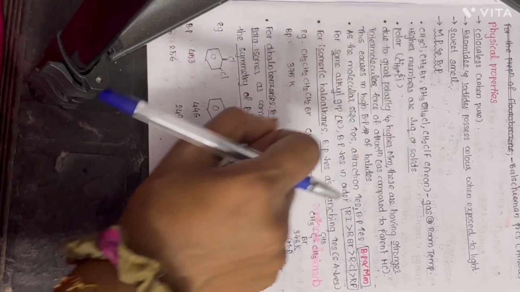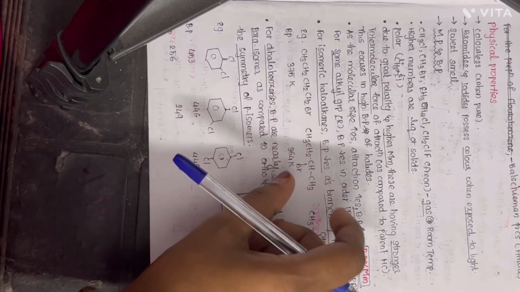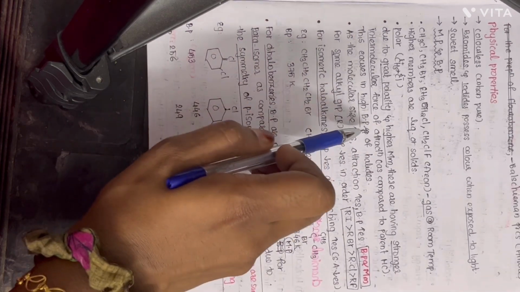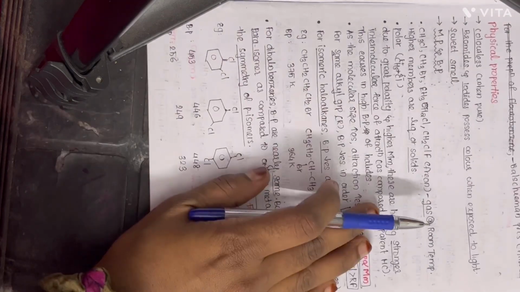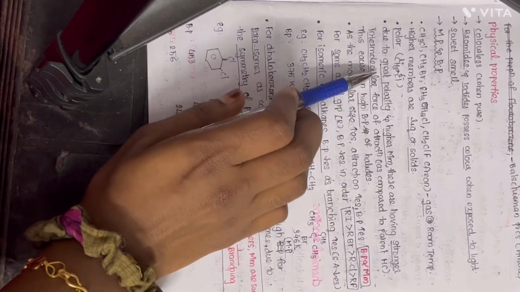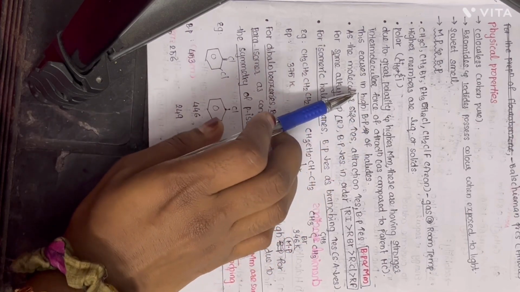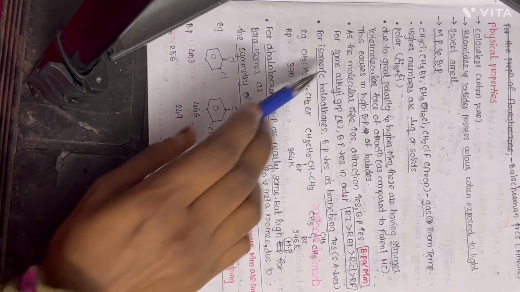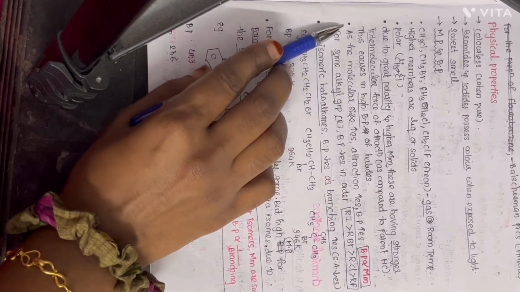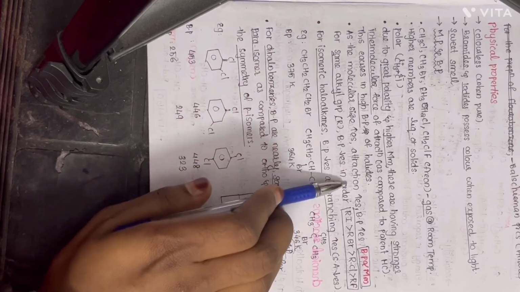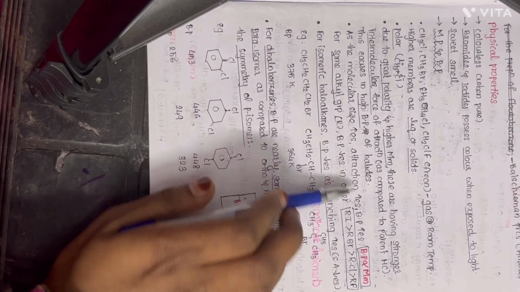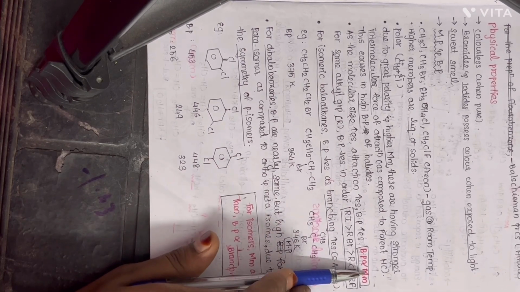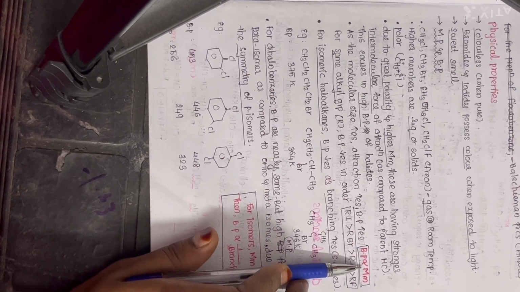And if the intermolecular force of attraction is much stronger, what happens to the boiling point? In order to break those bonds, we have to give a great amount of energy, so this causes a high boiling point for haloalkanes and haloarenes. We can conclude that as the molecular size increases, intermolecular force of attraction increases, and thus boiling point increases. So boiling point is directly proportional to the molecular mass. As the molecular mass increases, boiling point too increases.